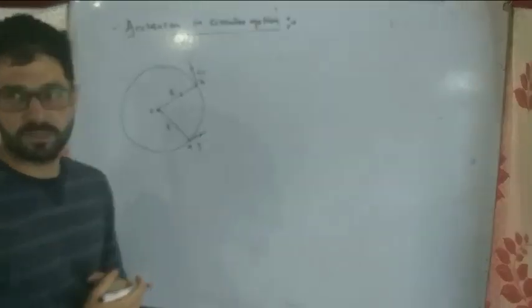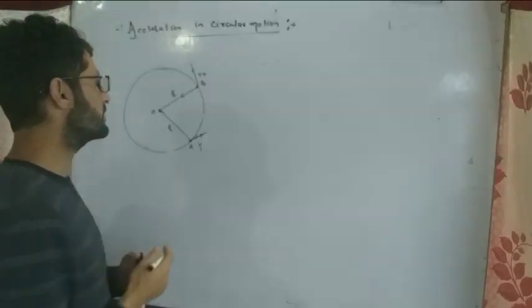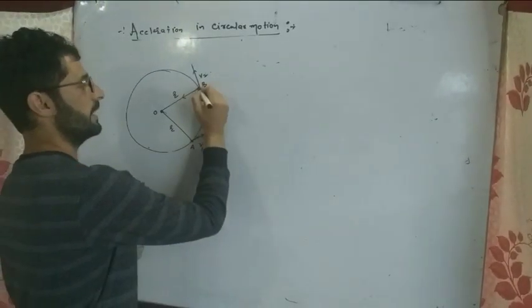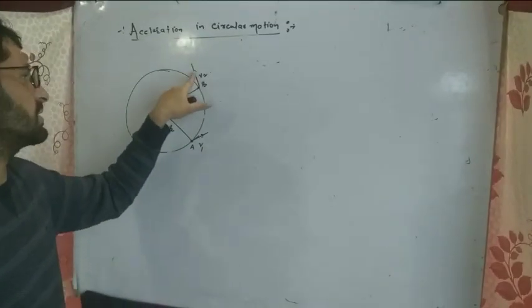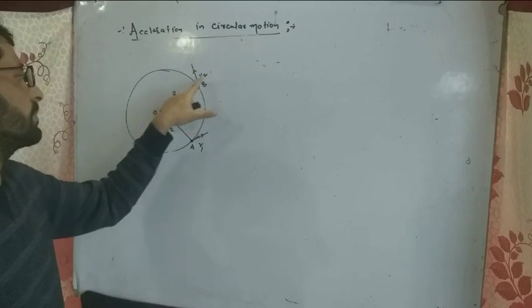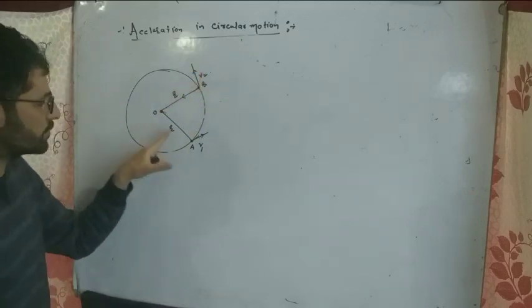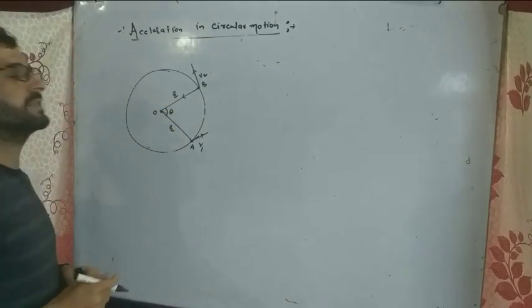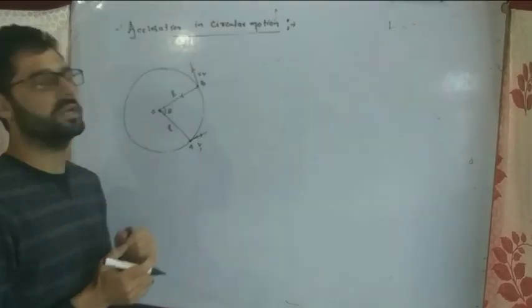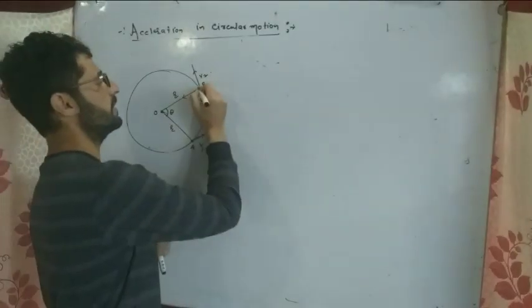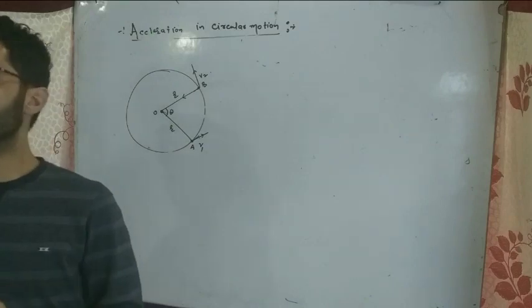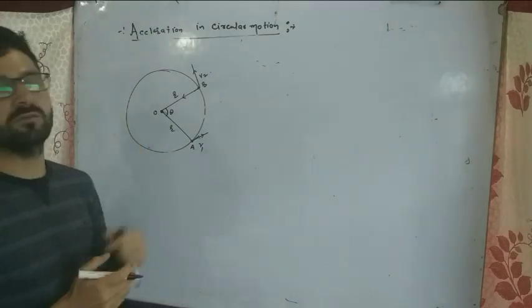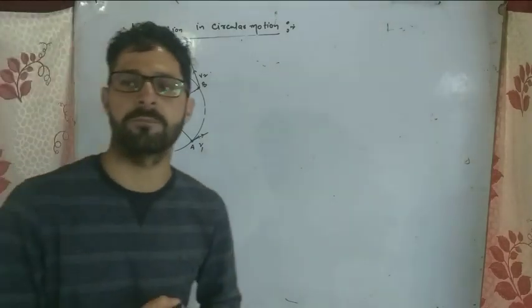Only the direction of velocity is changing. The tangent is perpendicular to the radius, so v1 and v2 are perpendicular to the radius. Let's suppose this angle is theta, the angle between the two points, OA and OB, the position vectors, if we take the center as the origin.